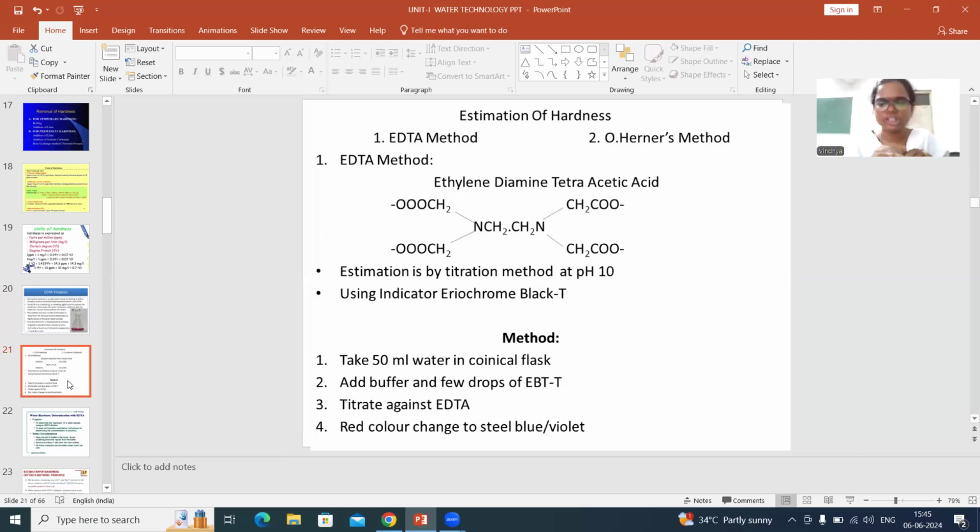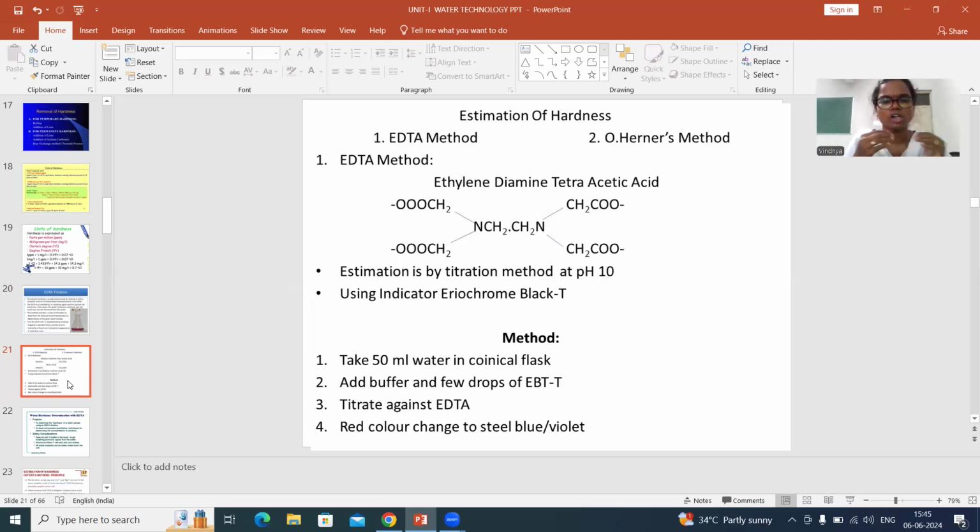Now coming to the procedure of how you estimate the hardness of water. First, you take 20 ml or 50 ml of the water sample of your interest. It is an individual's choice. You can take either 20 ml or 50 ml of water sample in a conical flask. To that water sample, first you need to change the pH.